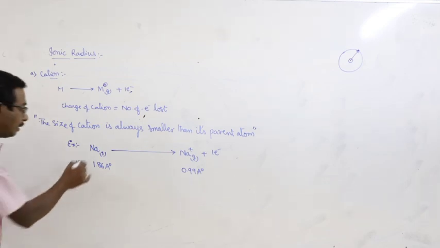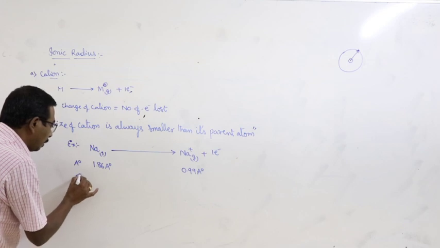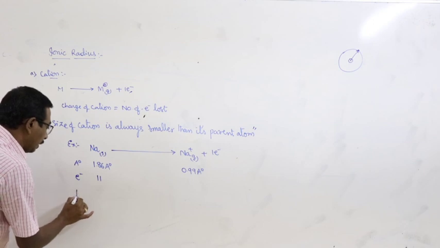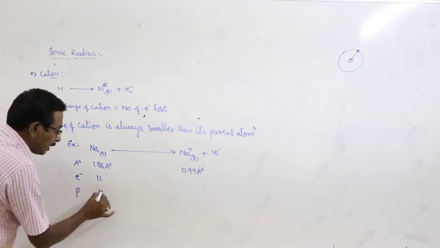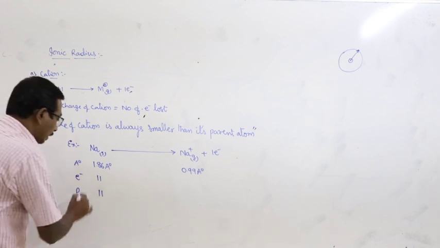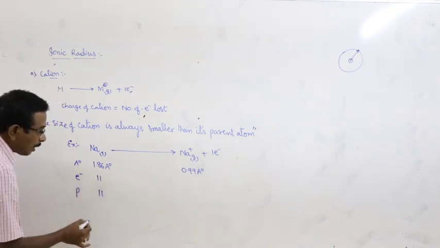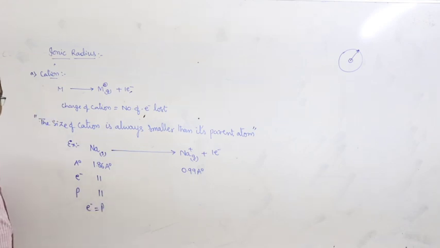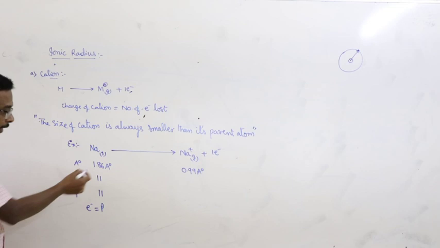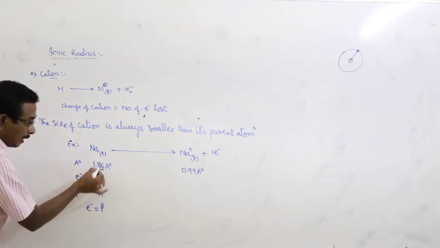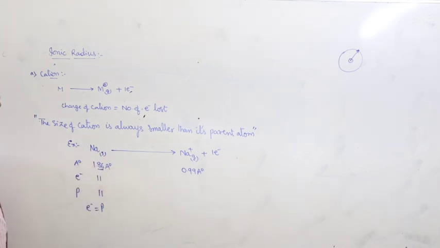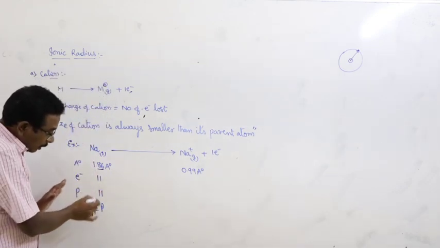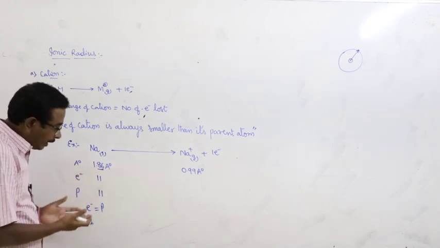What is the reason for that? The number of electrons in a sodium atom is equal to 11. The number of protons, meaning the nuclear charge, is equal to 11. That means the number of electrons equals the number of protons. Both are equal; positive and negative charges are equal in a neutral atom. Then the atomic radius is 1.86. Right? And here the nuclear charge is supposed to be X.